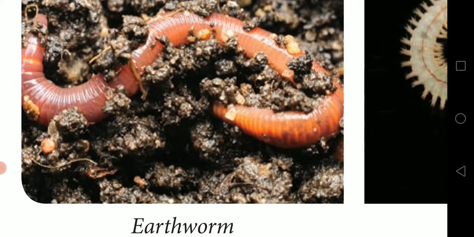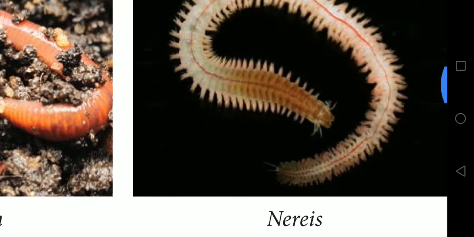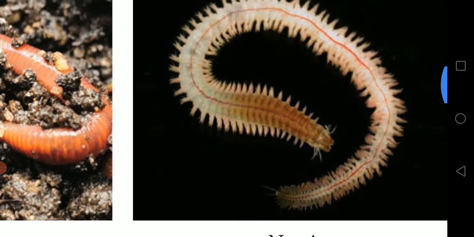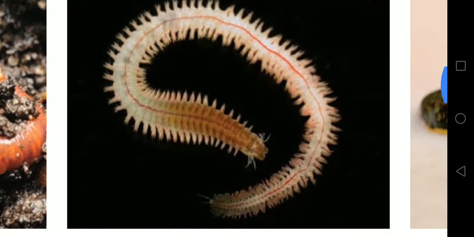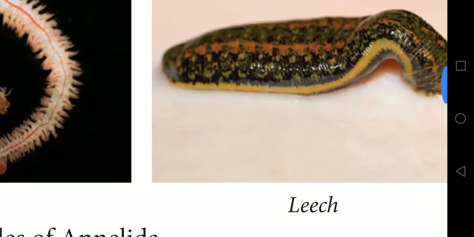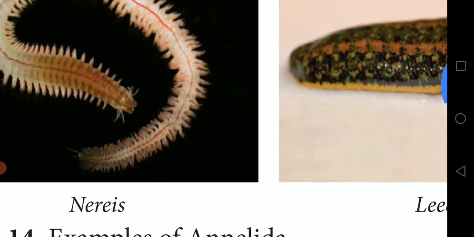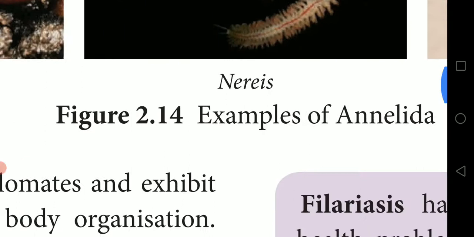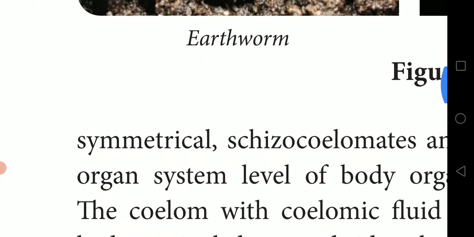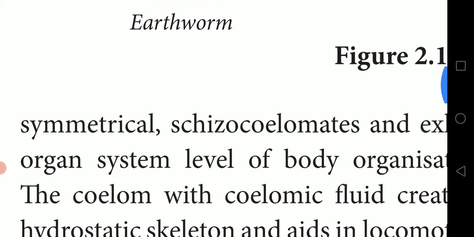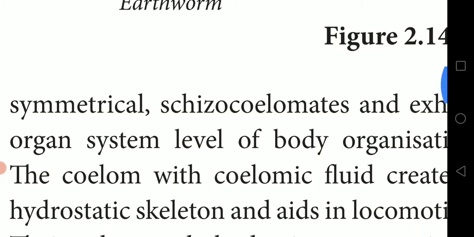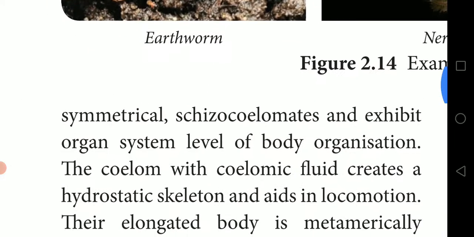This is the earthworm. You might have seen it in the soil near your house. If you observe the earthworm, you can find a segmented body. Can you see the lined structures? These are called the segmented body. This is Nereis, which is also segmented. And the next one is the leech. You might have seen all these three examples of annelids.